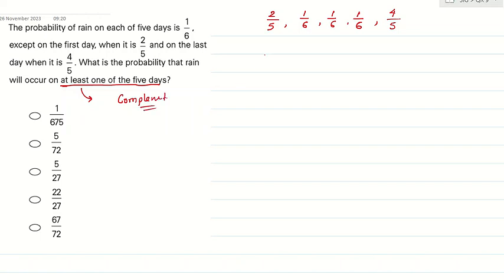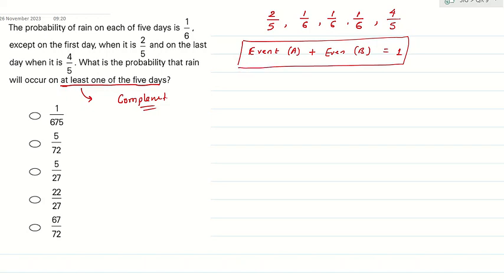Now, let's say there are 2 events, event A plus event B. If I am getting 1, then I can say the 2 events are complement to each other.